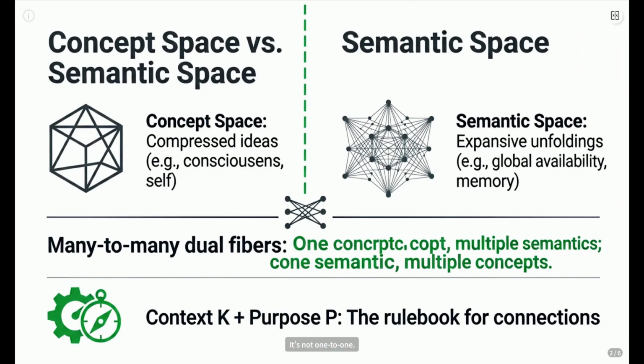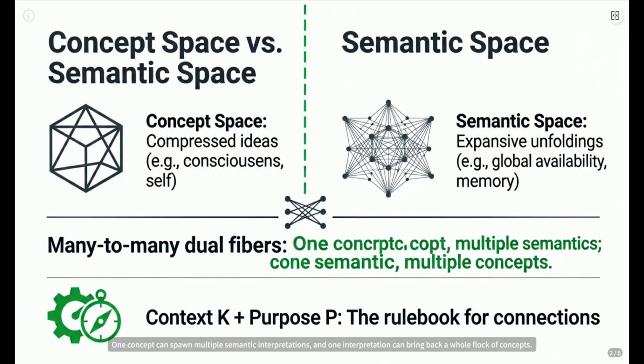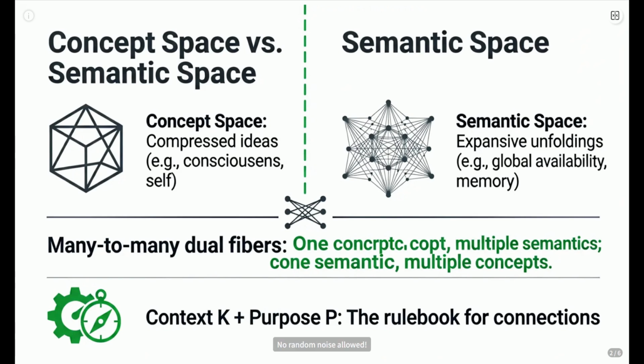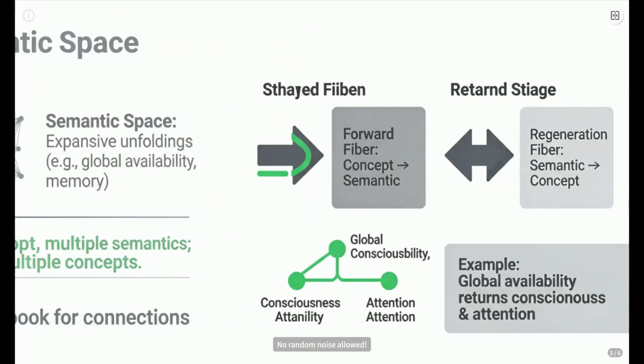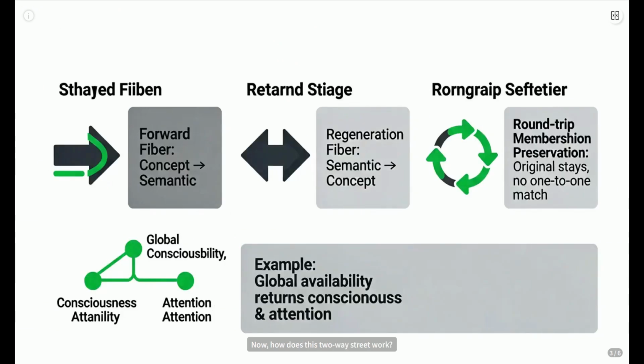The magic? It's not one-to-one. One concept can spawn multiple semantic interpretations, and one interpretation can bring back a whole flock of concepts. Context K and purpose P are the bouncers, making sure only relevant connections get through. No random noise allowed. Now, how does this two-way street work?